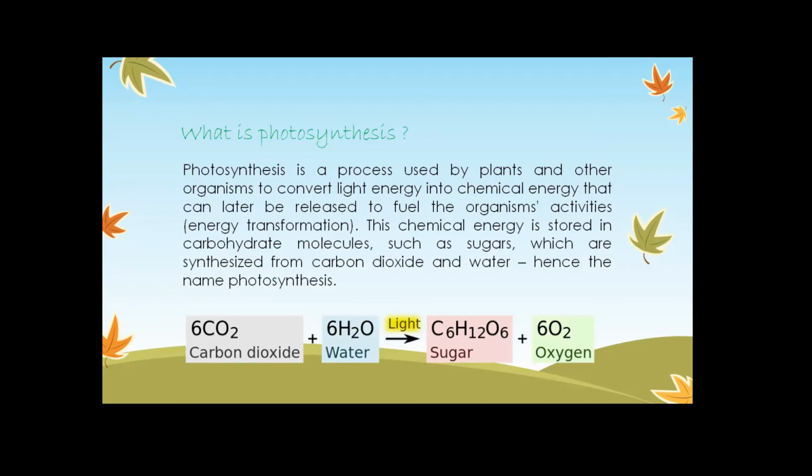So, this chemical energy is generally stored in a carbohydrate molecule, for example, sugar, sugar as in glucose, which is synthesized, prepared from carbon dioxide and water, hence the name photosynthesis. So, we saw what the essential things are that we need to perform the photosynthesis process. It is carbon dioxide, water, and light. And when we combine all this, we get a carbohydrate molecule, that is a sugar. It can be glucose as well. And in addition, we are getting oxygen.